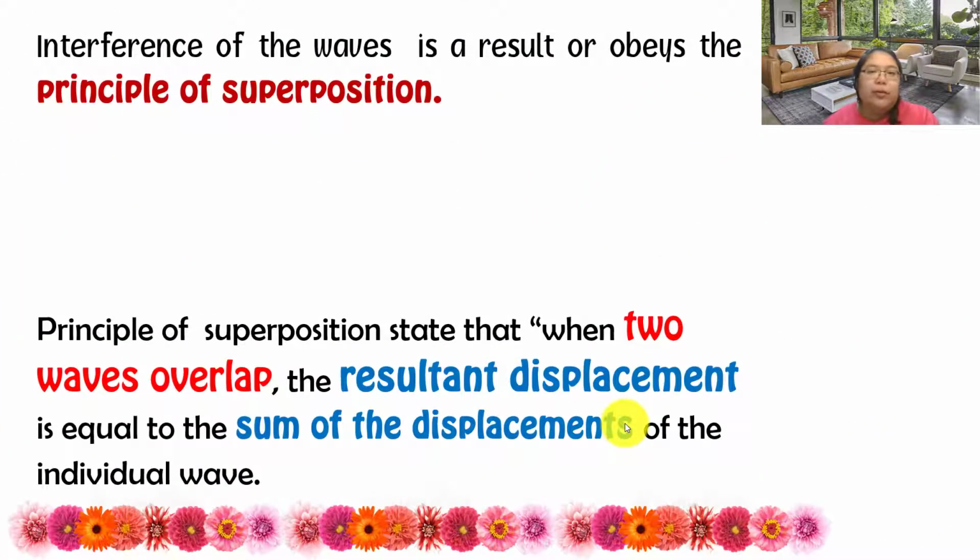Now, interference of waves is a result that obeys the principle of superposition. Let's see what the principle of superposition is. The principle of superposition states that when two waves overlap, the resultant displacement is equal to the sum of the displacements of the individual waves. So when two waves overlap, they finally produce a maximum amplitude, a maximum displacement from the original position. This we call the principle of superposition. Okay, let's see the diagram.